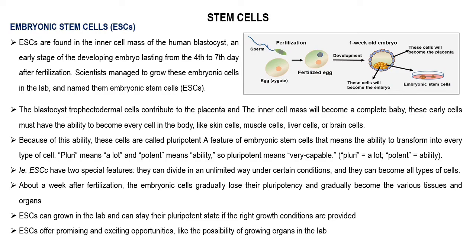Embryonic stem cells are found in the inner cell mass of the blastocyst. Blastocysts are the early stage of the developing embryo, lasting from the 4th to 7th day after fertilization. Scientists have managed to grow these embryonic cells in the lab, and they named them embryonic stem cells.